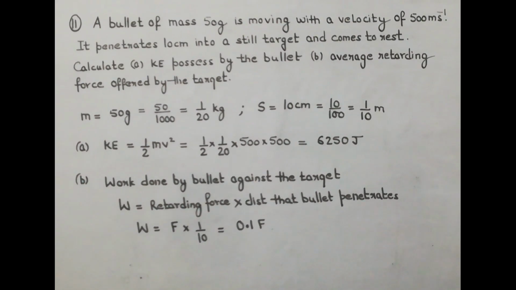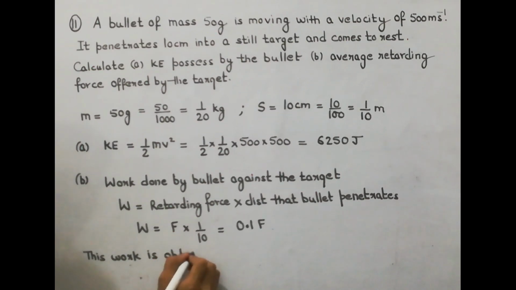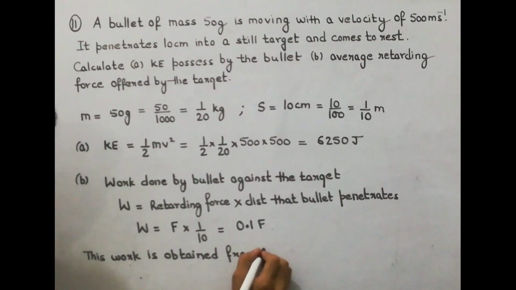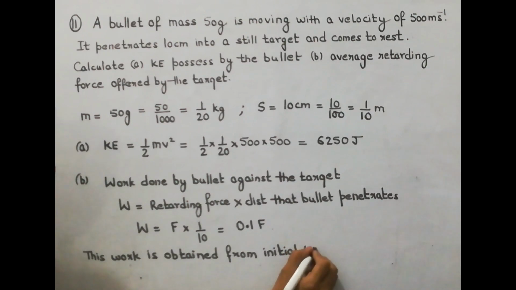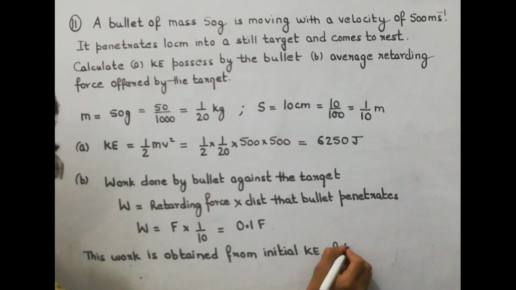Now from where bullet gets the energy to do this work? So for this we can write, this work is obtained from the initial kinetic energy of the bullet.